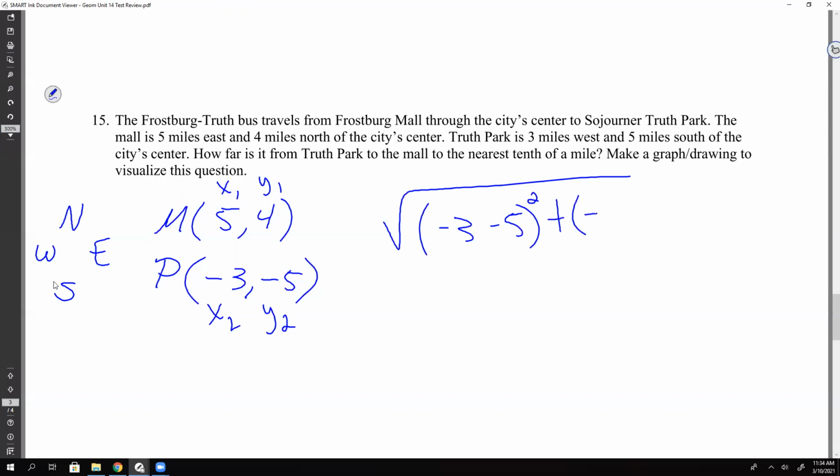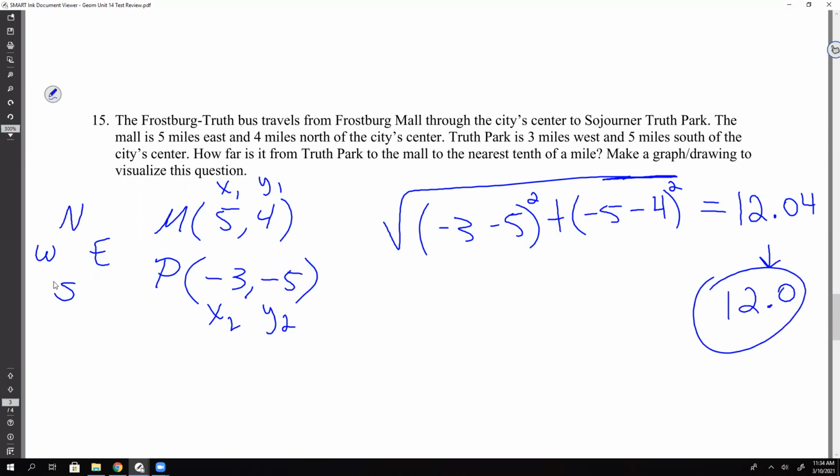And then y2 is -5 minus y1, which is 4. And that gets squared. And now we want it to the nearest 10th. Nearest 10th. So when you type it in, you get 12.04, yes? Okay. And so that 4 is not going to make the 0 bump up, right? So as y'all said, just 12. Or you can even put 12.0 if that makes you happy. Okay? So easy, y'all, right?